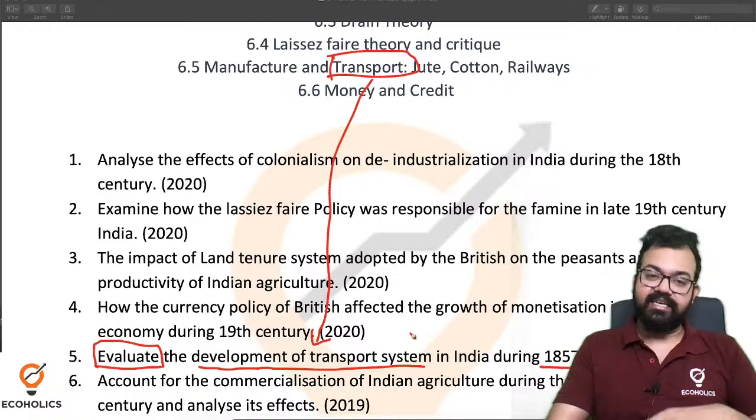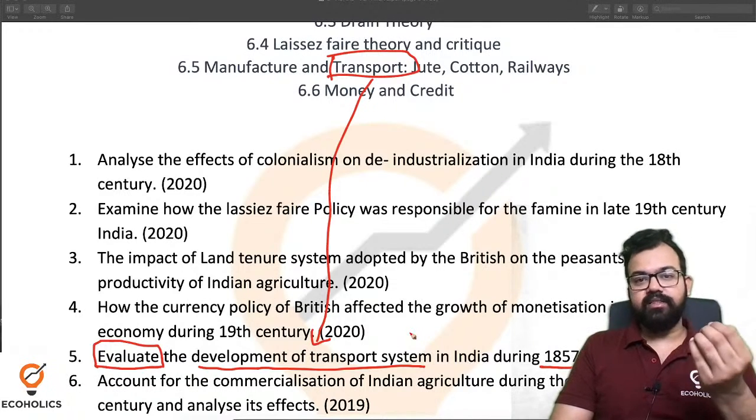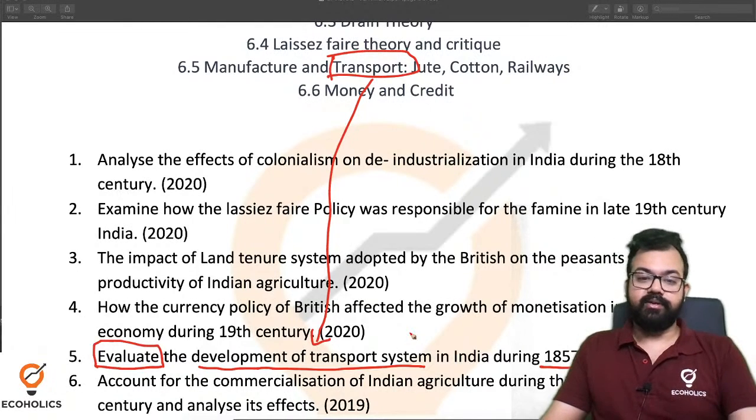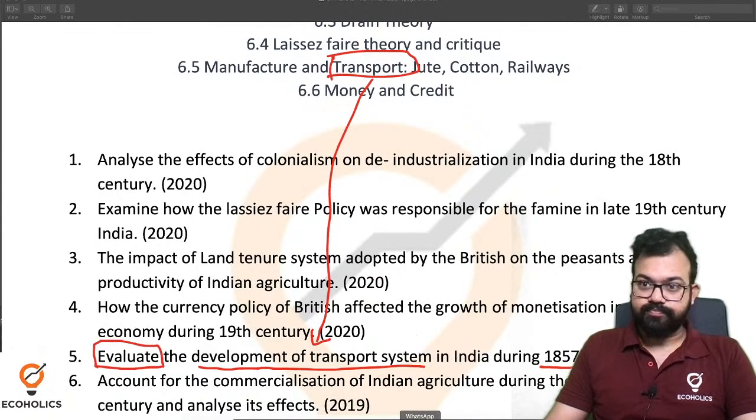In the last session of economics optional, you have seen I told you how to write answers, that 33% rule, if you remember. So this is how you have to do it.